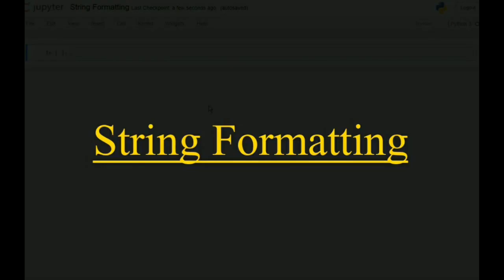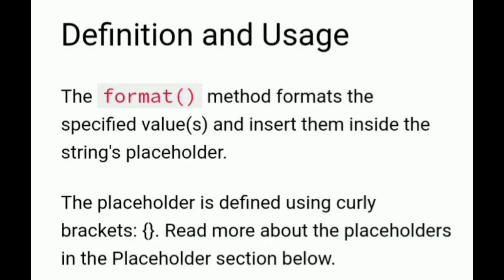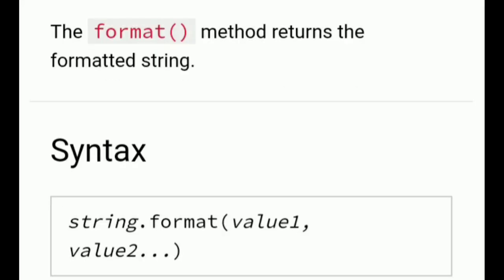String formatting. String formatting is used for formatting the output screen. The format method formats the specified values and inserts them inside the string placeholder. The placeholder is defined using curly brackets. The format method returns the formatted string.